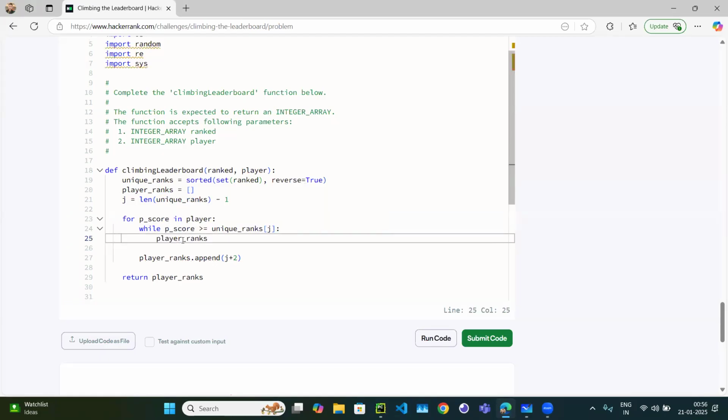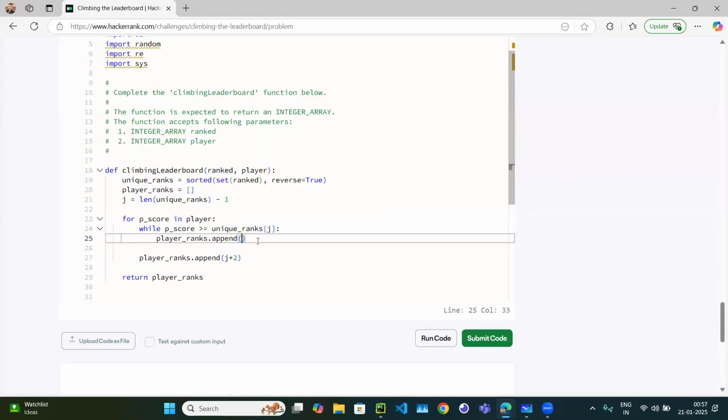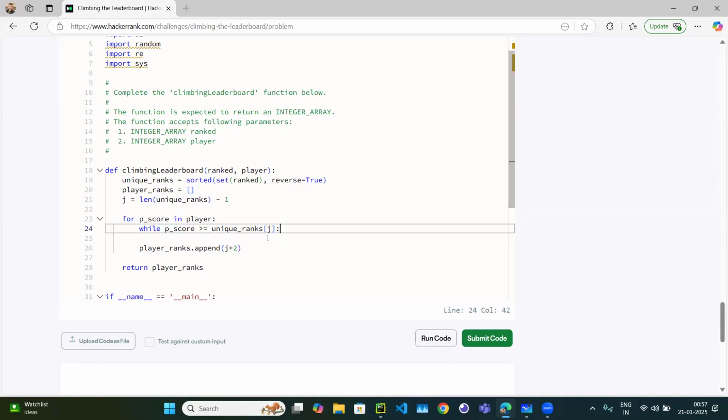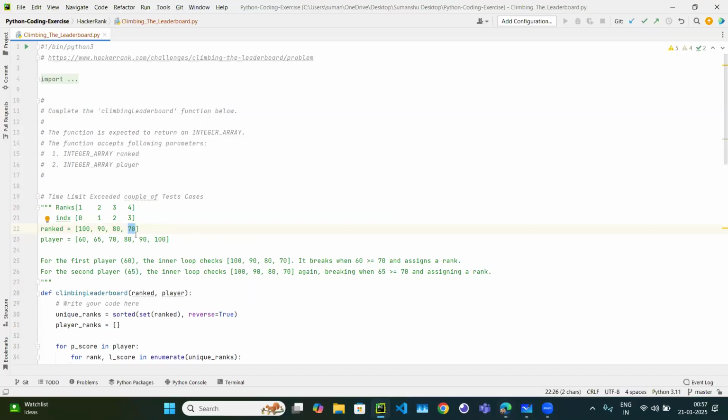Player ranks dot append. So we need to append the rank. So we know it is greater than or no, we don't even need to append that. Just ignore that for the time being, because it is greater than.